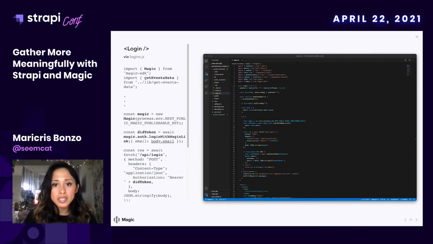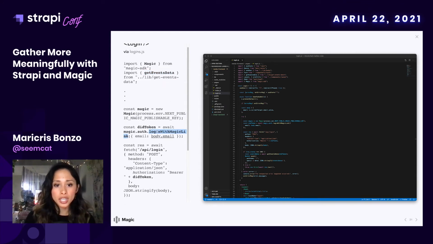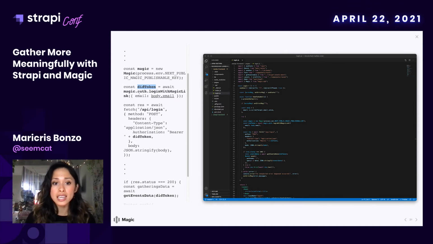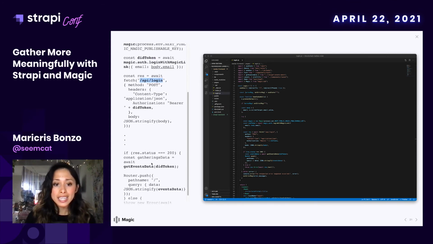So in the login page, we are importing the Magic SDK and also this function called getEventsData. From the Magic SDK, we get the login with Magic.link method, which we use to authenticate the user using their email address. And what this returns is a DID token, which pretty much proves that we have been authenticated. And we use that for two things in this file. The first one is for saving the user session in this API call. And the next one is getting the events data from Strapi.